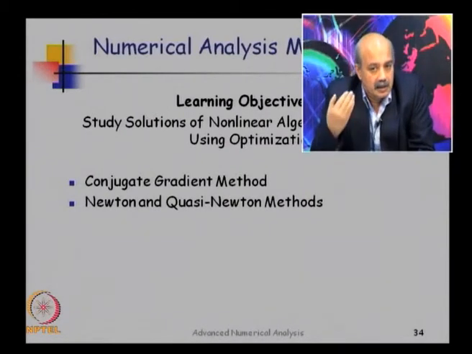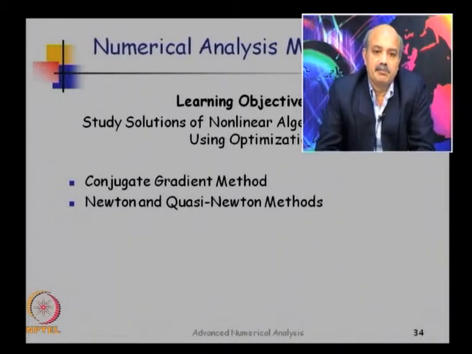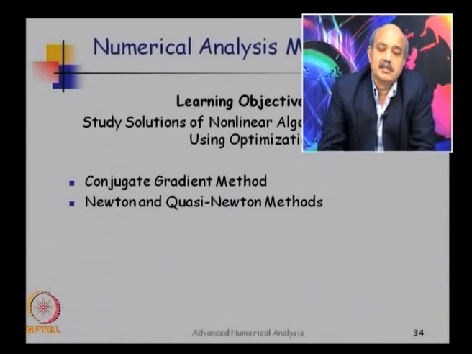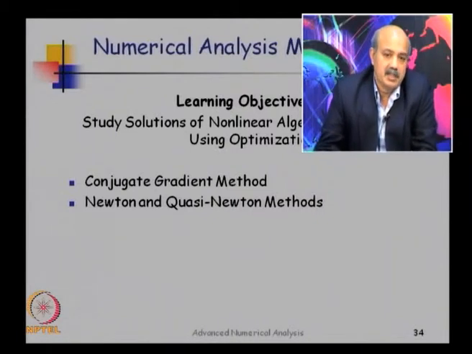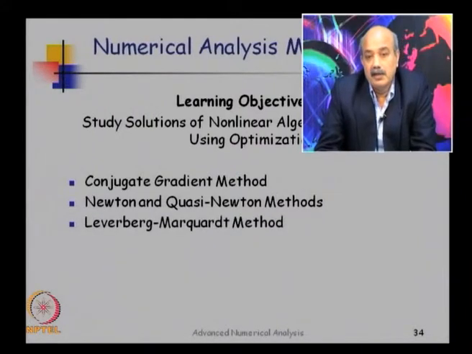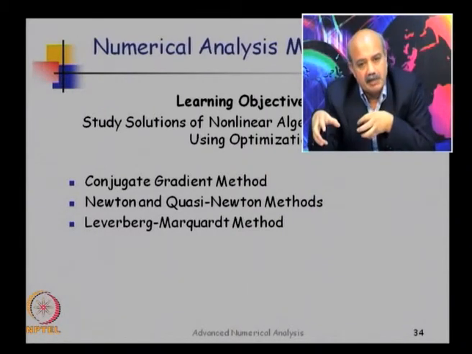There are also Hessian or second order derivative based methods, which in this category are called Newton's method. We also have quasi-Newton methods, which are again simplifications of Newton's method or Hessian based methods. We will have a brief introduction to quasi-Newton methods, and finally we will look at the Levenberg-Marquardt method, which is a combination of the gradient method and Newton's method.